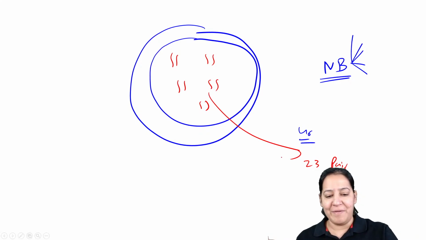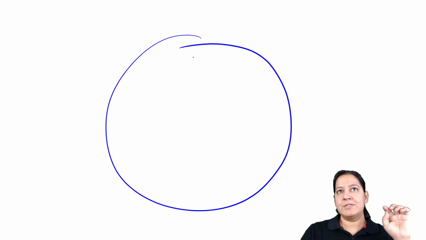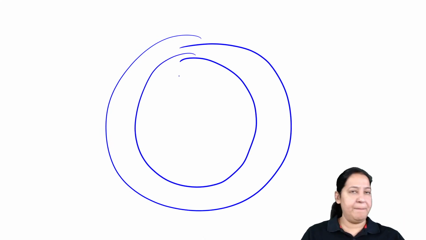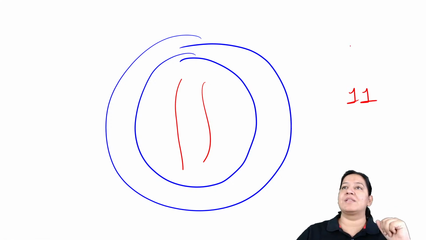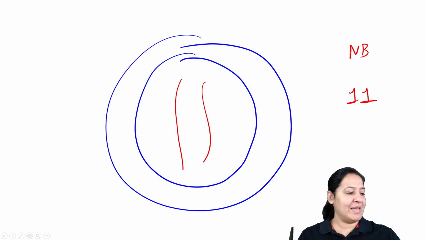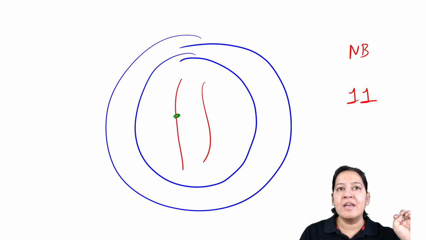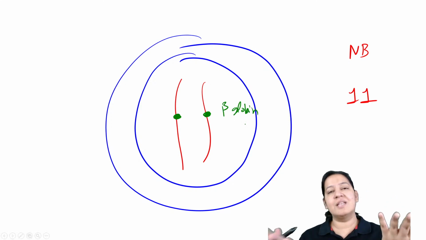I'm not interested in all pairs. I'm interested in pair number 11. Let me draw pair number 11 again. So this is pair number 11 inside the normoblast. This is a time you should understand कि cell क्या है. Cell के अंदर chromosome number 11 के ऊपर we have a gene. The name of this gene is beta globin gene. This gene synthesizes beta globin.